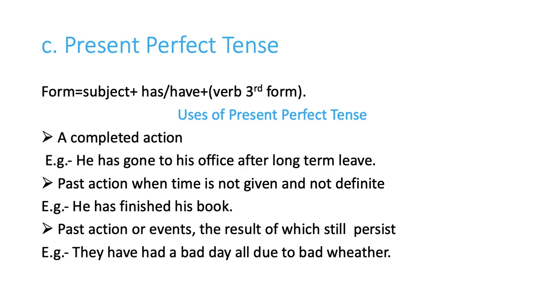Now, past actions or events, the result of which still persists. For example, they have had a bad day, all due to bad weather. So we are showing that they had a bad day because of bad weather. So we are using the present perfect tense.